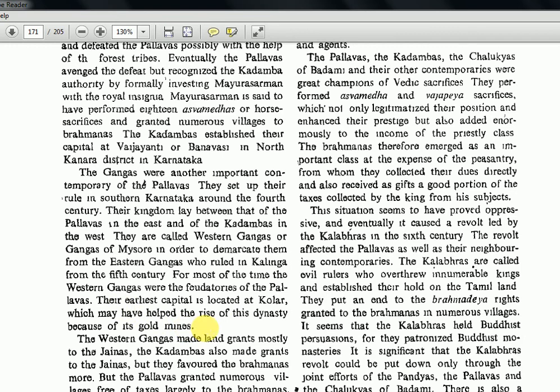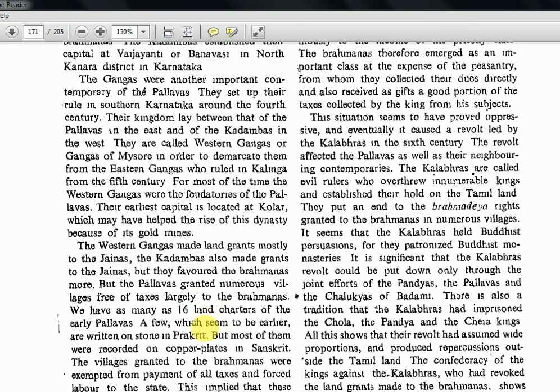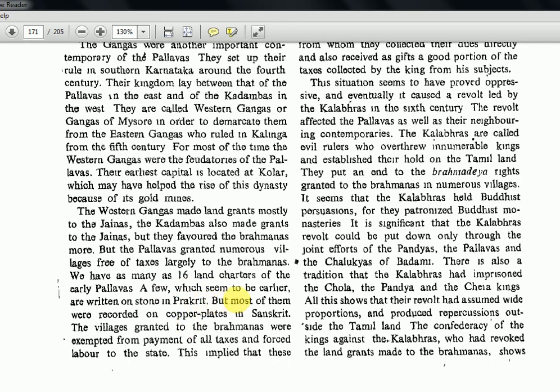Now the Western Gangas made land grants mostly to the Jainas. The Kadambas also made grants to Jainas, but they favored the Brahmanas more. So in this Karnataka region, Jainas were getting land grants, but the Brahmanas were also favored more. The Pallavas granted numerous villages free of taxes, largely to the Brahmanas. We have as many as 16 land charters of the early Pallavas. A few which seem to be earlier are written on stone in Prakrit, but most of them were recorded on copper plate, in Sanskrit and Prakrit both.